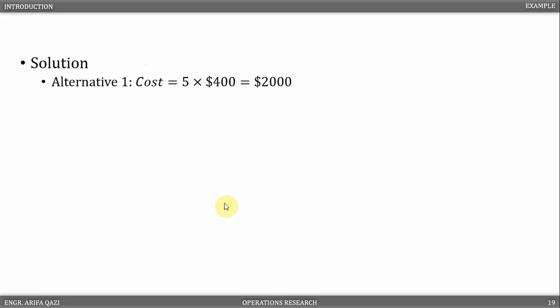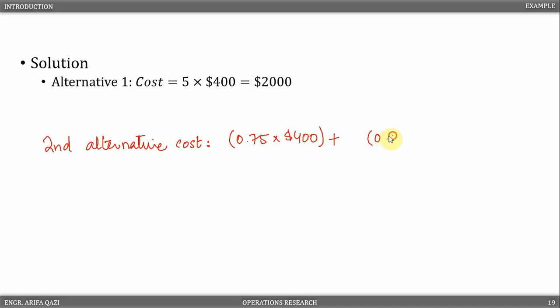For the second alternative, the first ticket is a one-way ticket. And from the question, it costs 75% of a regular round-trip ticket. So the cost for the first ticket can be written as 75% of the regular $400. Now the round-trip tickets span weekends, and hence there is a 20% discount on them. That is, the cost for each of such tickets is only 80% of the regular price, which can be written as something like this.